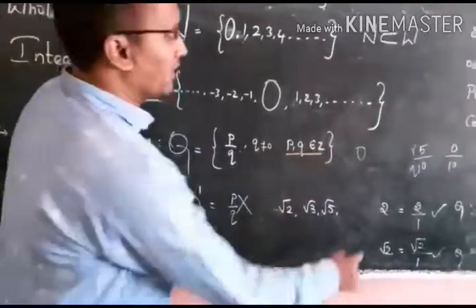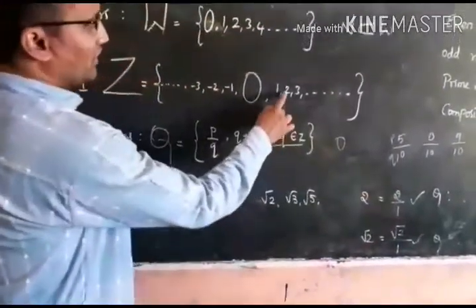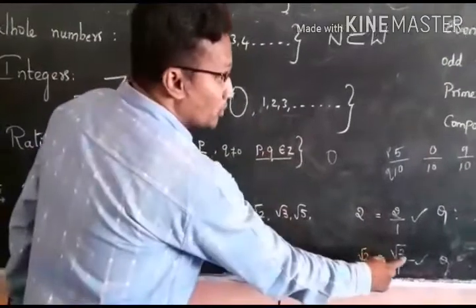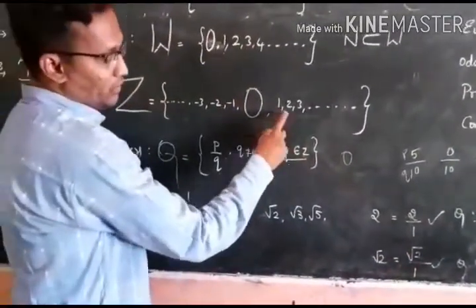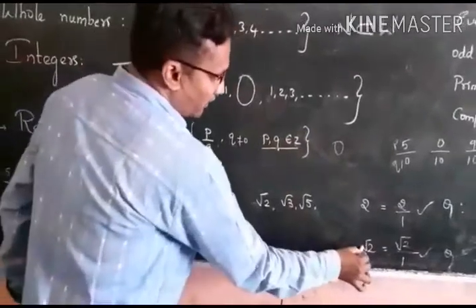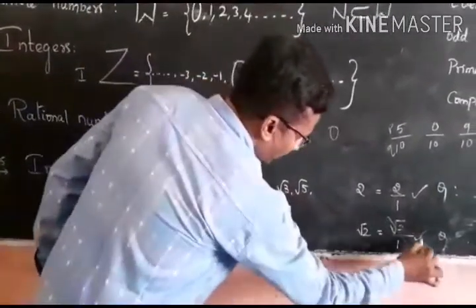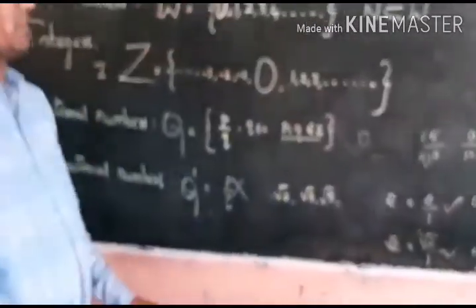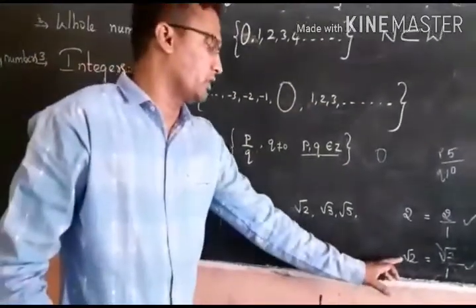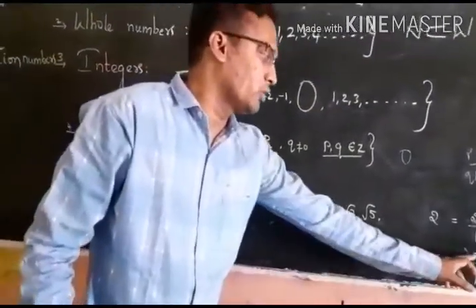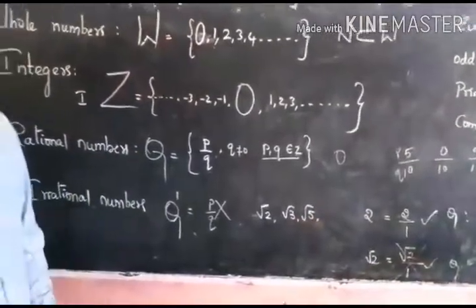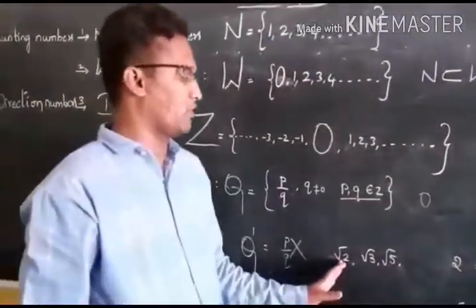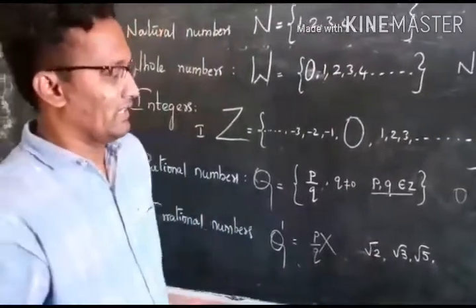As you can see here, 2 is an integer, but root 2 is not an integer. That means you can't write root 2 in the form of root 2 by 1. You can't express root 2 as root 2 by 1. So you can't write it in the form of p by q. Hence these numbers are called irrational numbers.